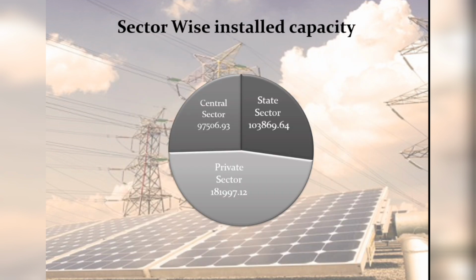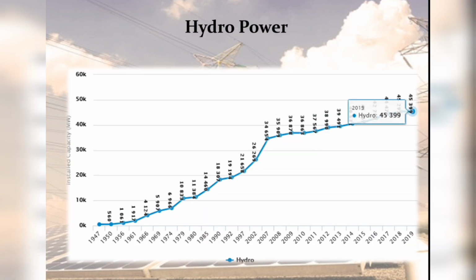When we look into the installed capacity sector wise, the central government has an installed capacity of 97,506.93 megawatt. The state sector has 1,03,869.64 megawatt, and the private sector handles about 1,81,997.12 megawatt.